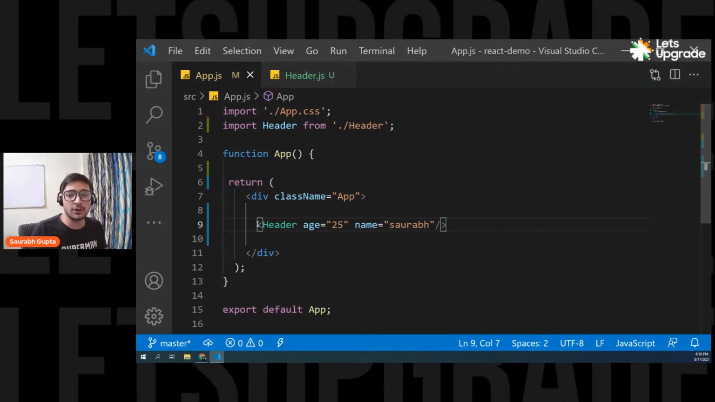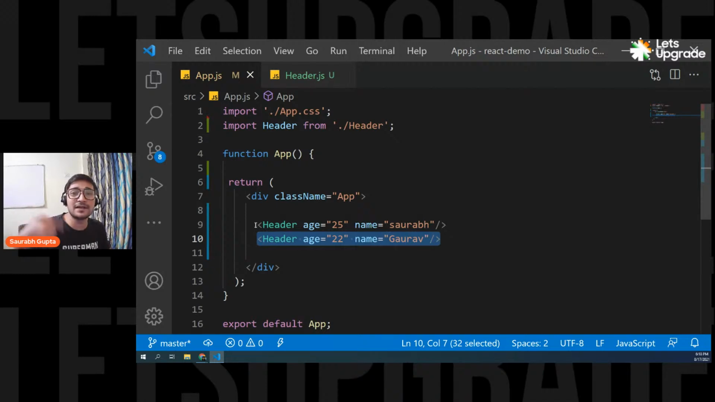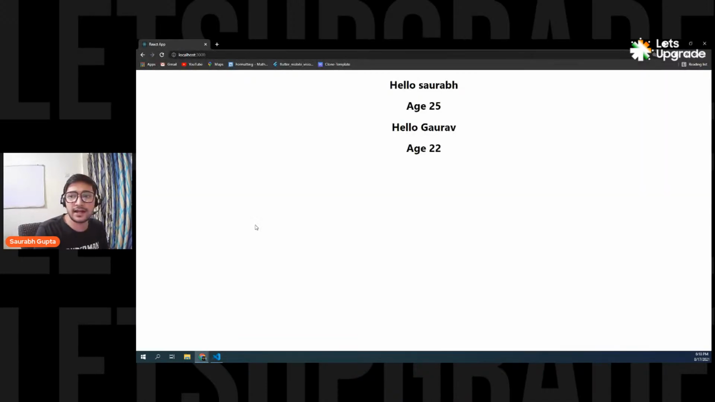Now, see, guys, you can reuse a component. You can do it like this. Age 22. Let's say I pass name as anything, like Gaurav. Here we go. So now I'm reusing the header component. I used it one time, and now I'm using it two times. And now let's see what I get. This is for the first component, and this is the second time I'm using it. So basically I'm loading two components and both are the header component. This is the reusability. I created the component only once, but I'm using it two times.